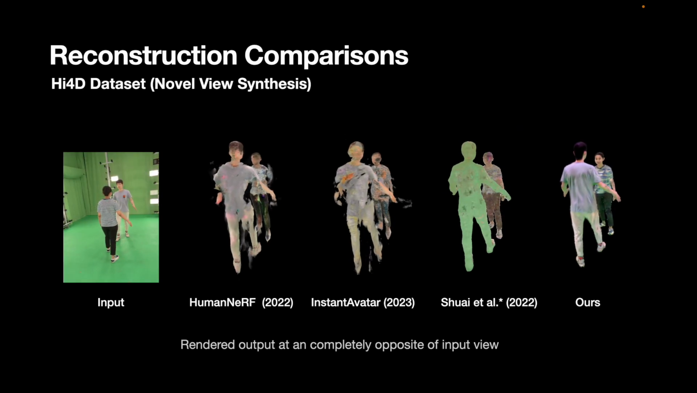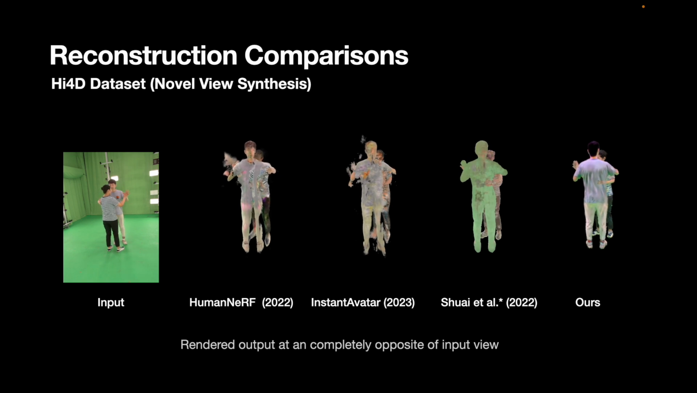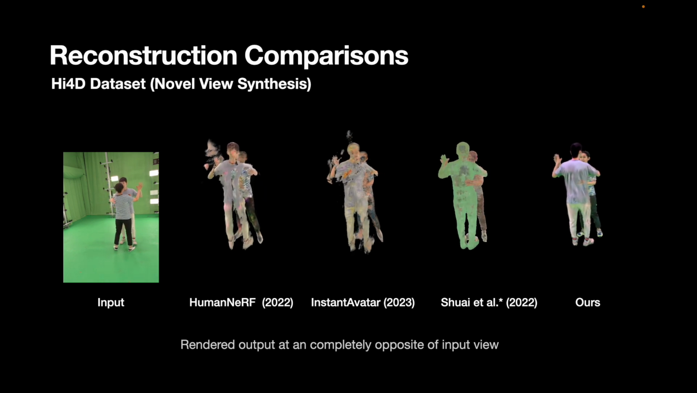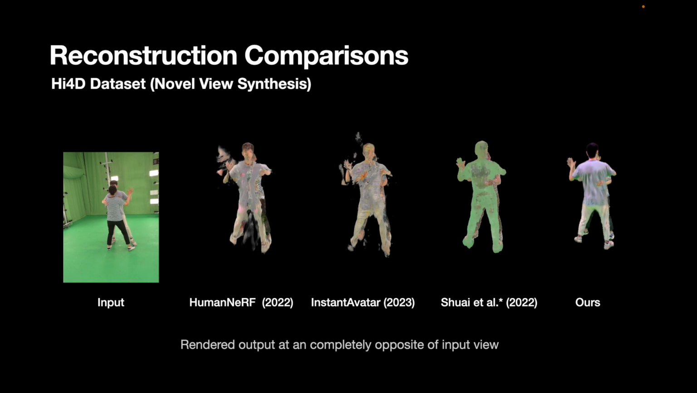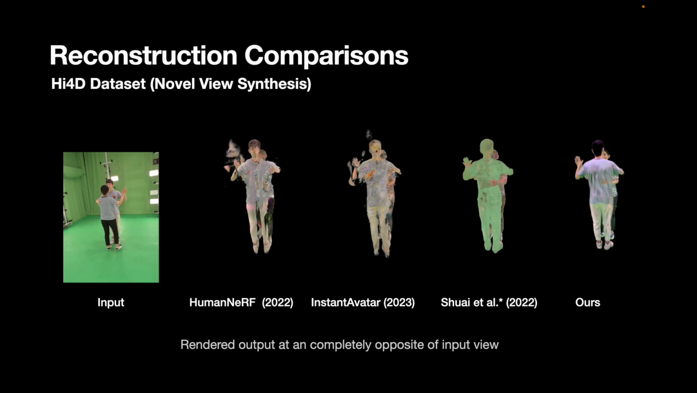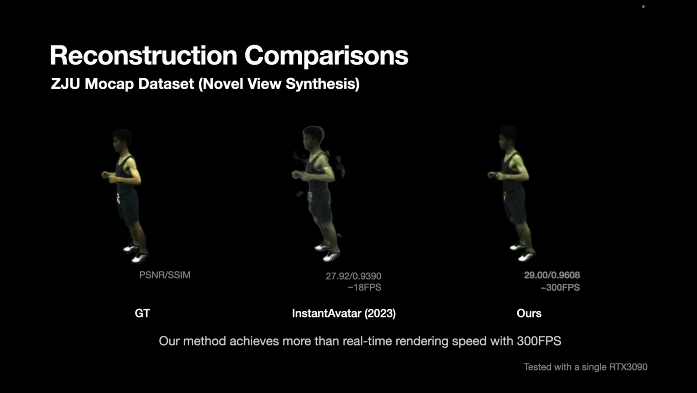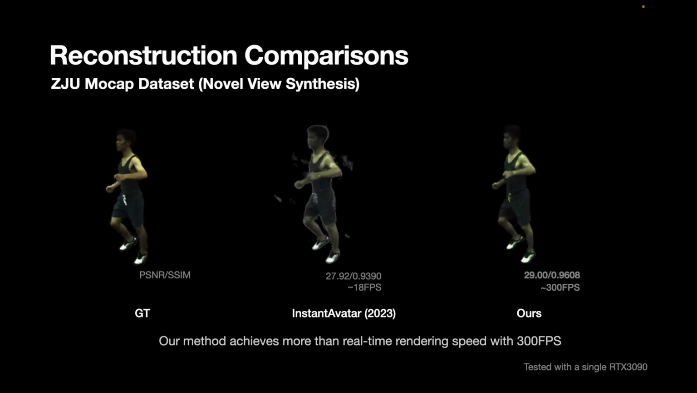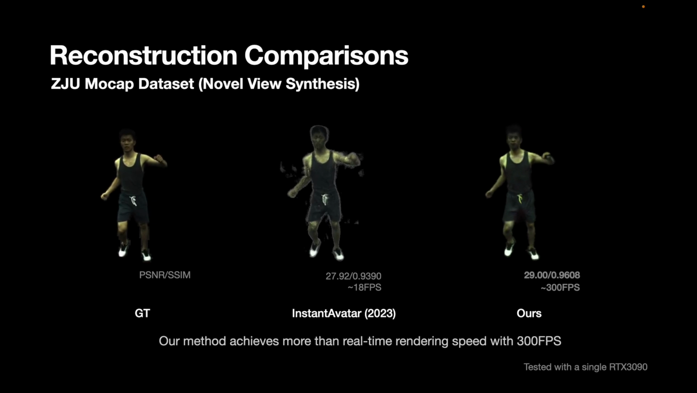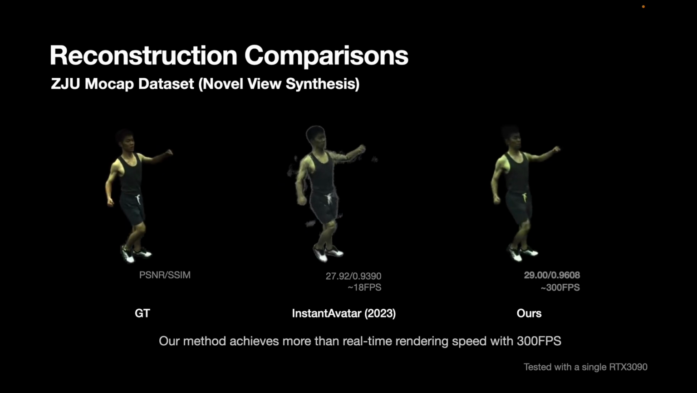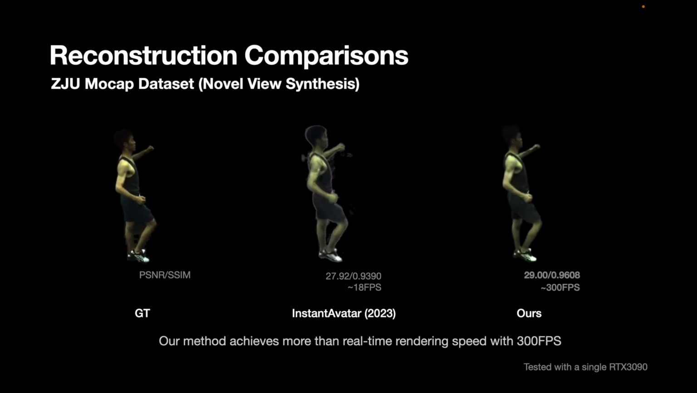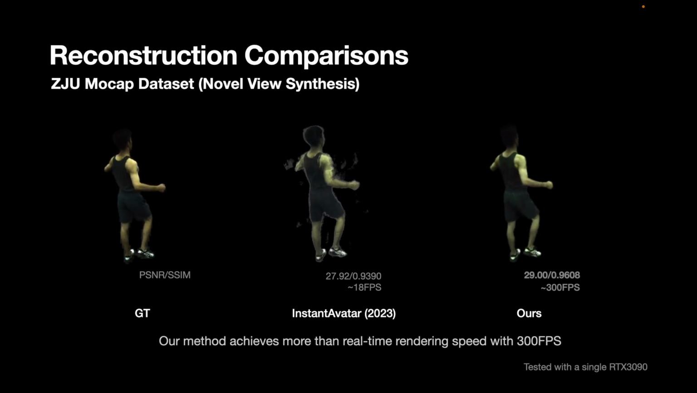We also tested our model with the Hi4D dataset, which includes close interactions between people. Our method successfully completes fully unseen parts with an appearance consistent with the observations. Thanks to the fast rasterization speed of 3D Gaussian splatting, our method can render novel views at 300 FPS while showing comparable quality to existing NeRF-based approaches.